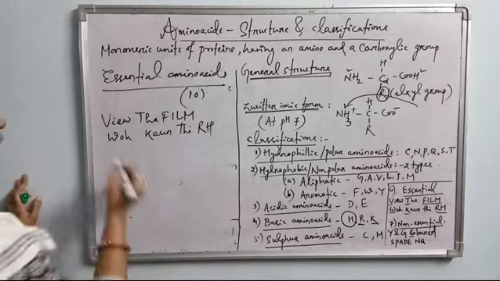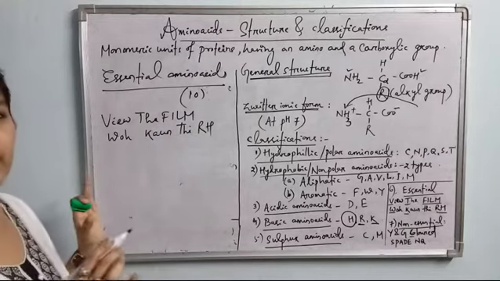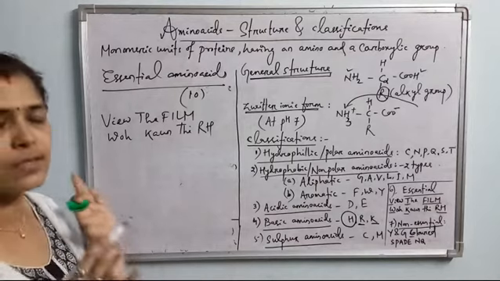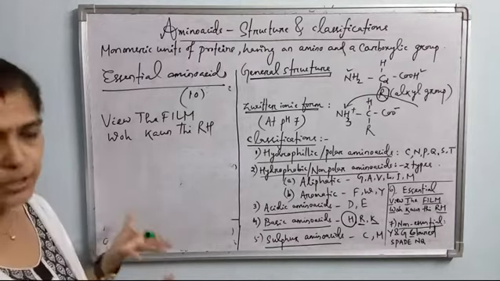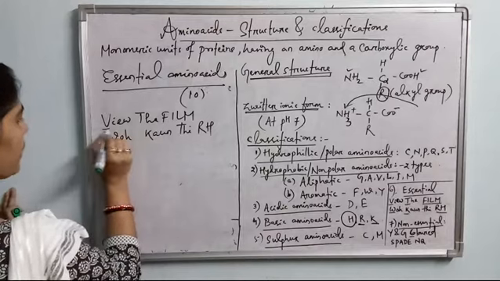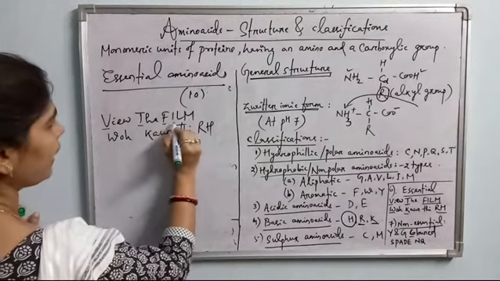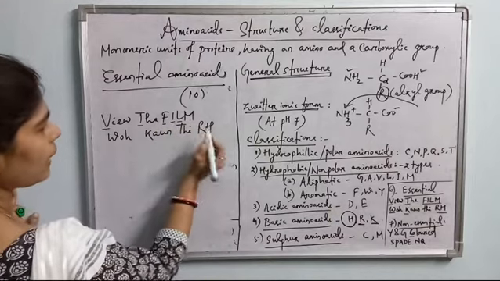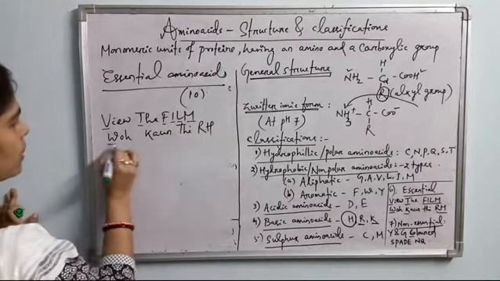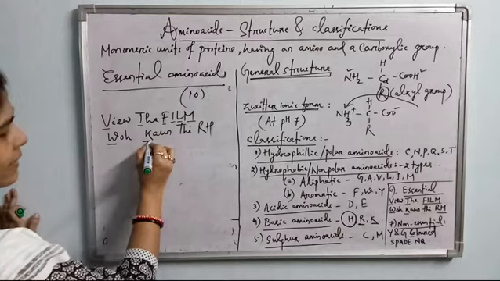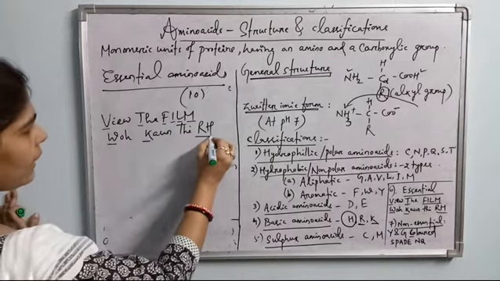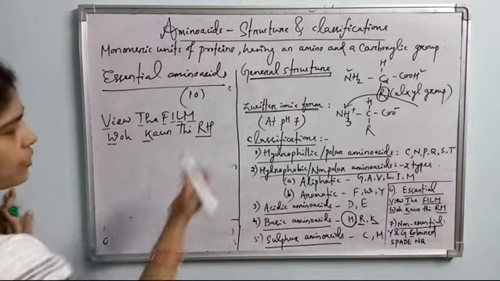See here, all the capital letters only, they code for the amino acids in this line. This line is just to remember, easy to remember, nothing else. V is valine. T is threonine. F, phenylalanine. I, isoleucine. L, leucine. M, methionine. W is tryptophan. K, lysine. Then RH is arginine and histidine.